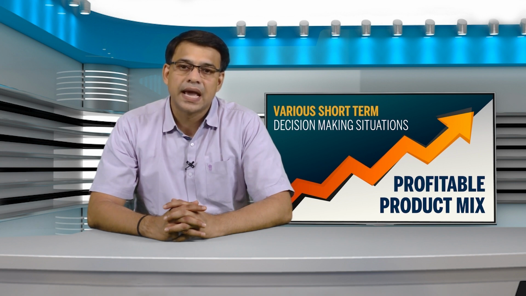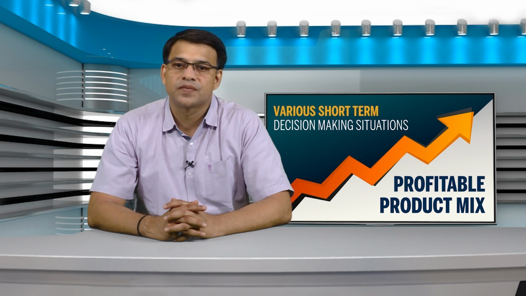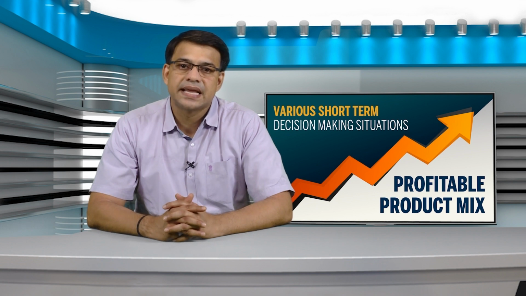This session will help you to arrive at the most profitable product mix by studying the contribution. Contribution, as you know, sales minus variable cost generated by various products individually, and then by selecting that product mix generating the maximum total contribution.